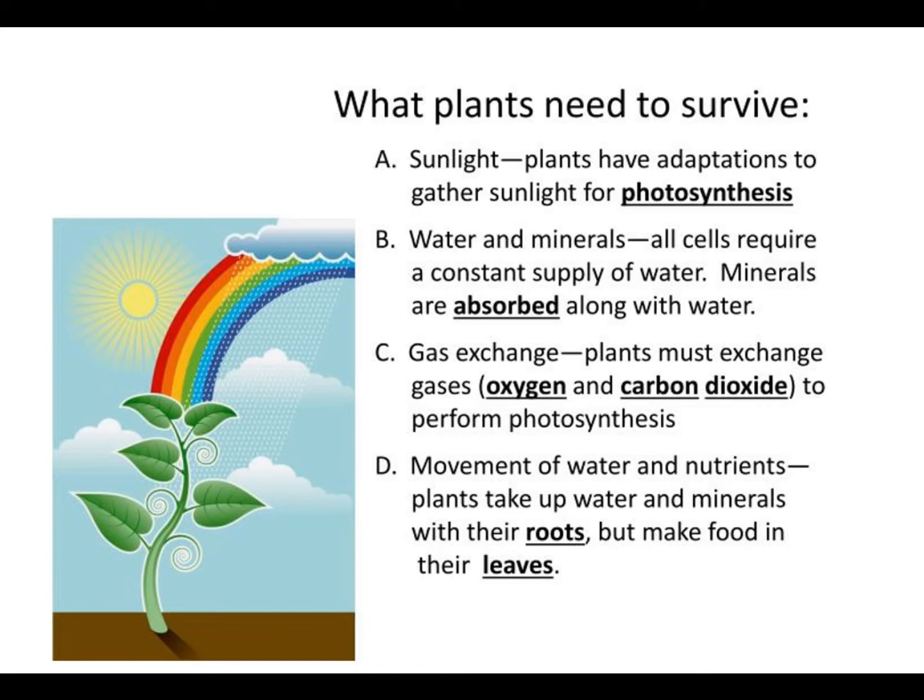And the last one is they need a certain movement mechanism of water and nutrients so they can do photosynthesis, because water and minerals are being taken by their roots, but the food production process occurs in their leaves.